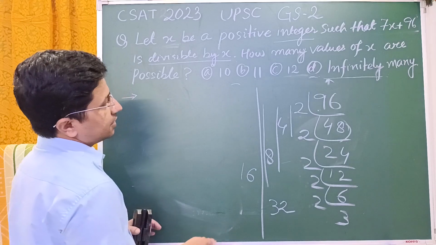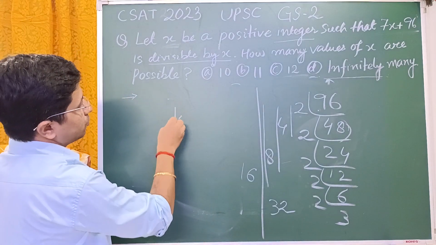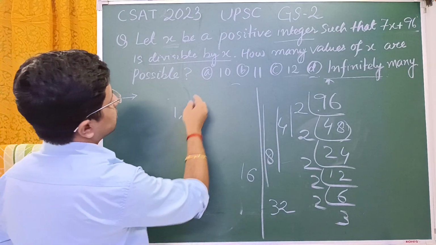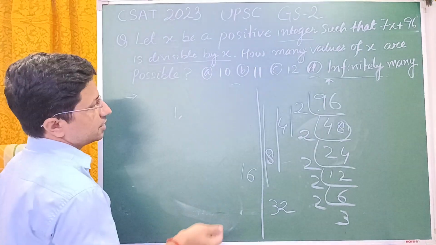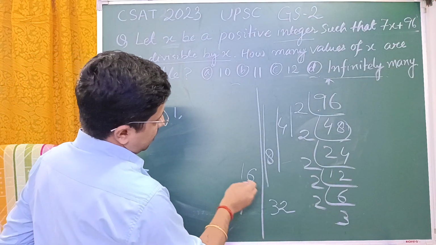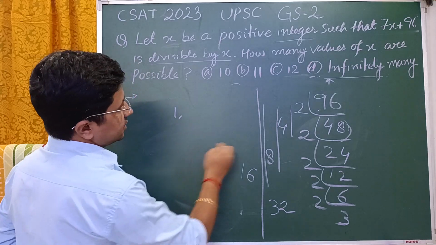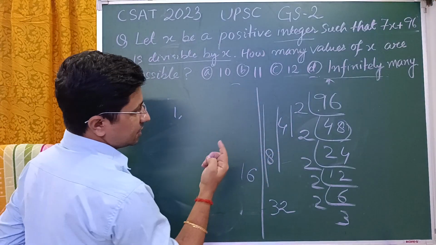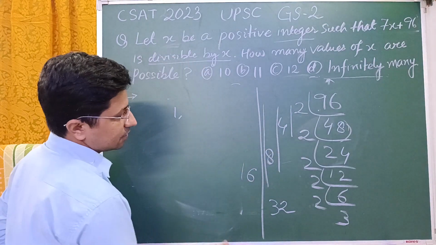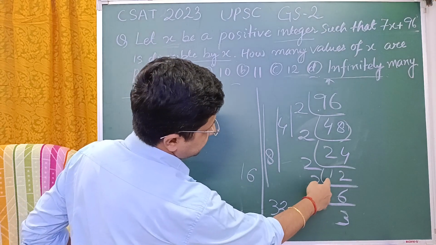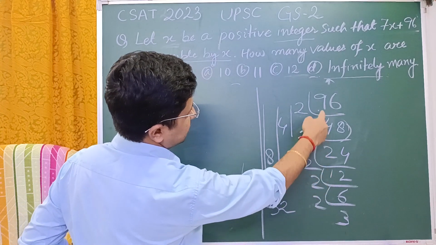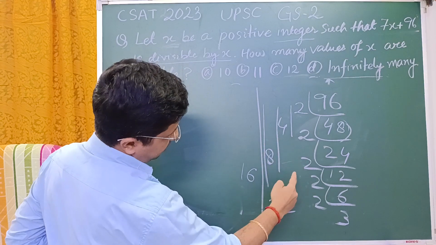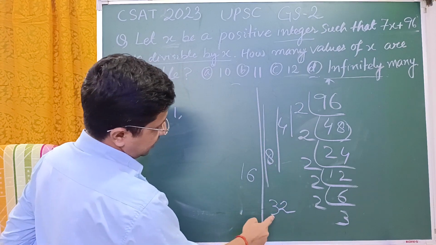So how many divisors are there? We have to consider 1 because 1 is a universal divisor. So 1 is the first, 2 the second, 3 the third, and so on up to the 12th.